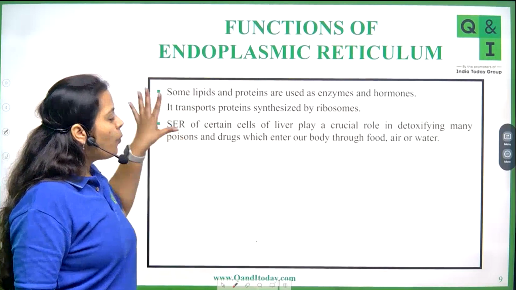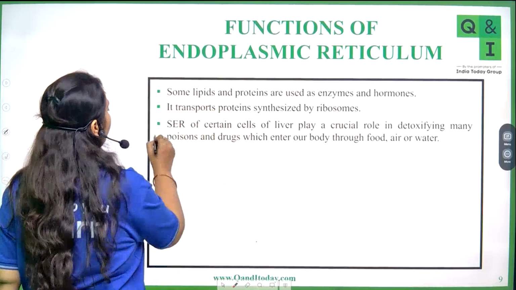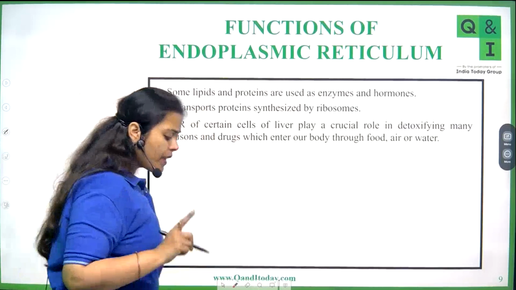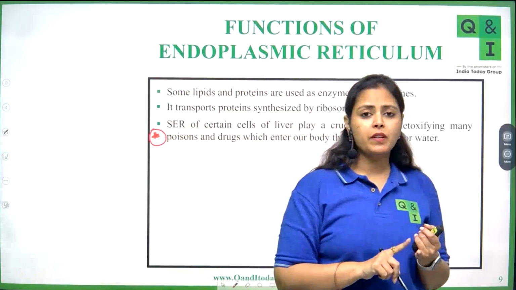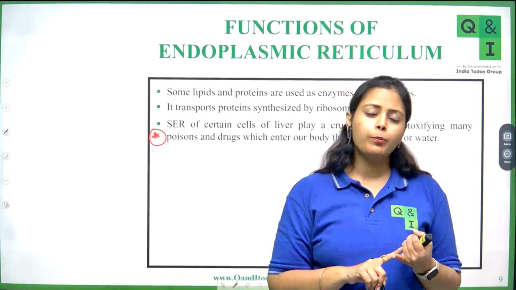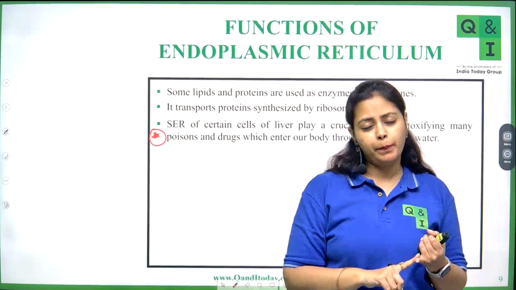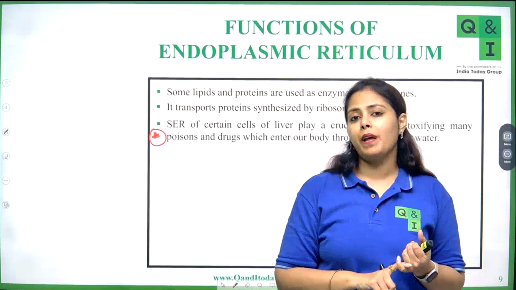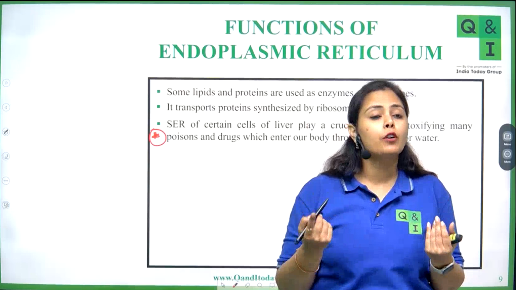Next, a very, very important part, again a one marker question. Rough endoplasmic reticulum is involved in the modification of proteins. Smooth endoplasmic reticulum is synthesizing lipids. But the smooth endoplasmic reticulum has several other functions.